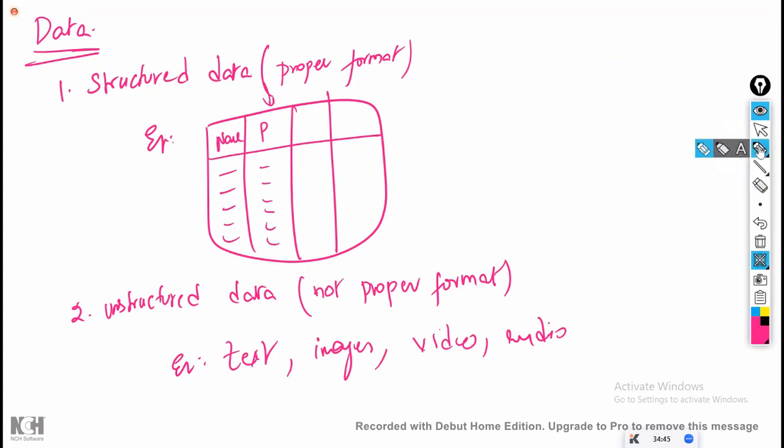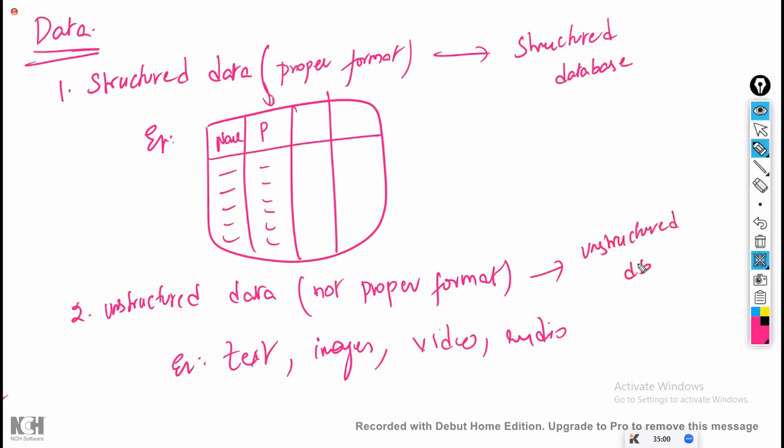To store structured data, we have structured databases. Database means where the data is stored. For storing unstructured data, we have unstructured databases. These are different. One database was created to store unstructured data, and the other was created to store structured data. So for storing structured data, we have structured databases, and for storing unstructured data, we have unstructured databases.